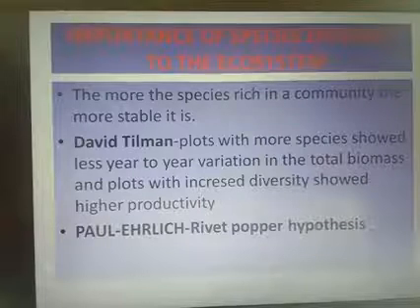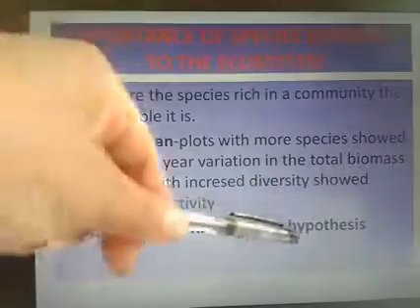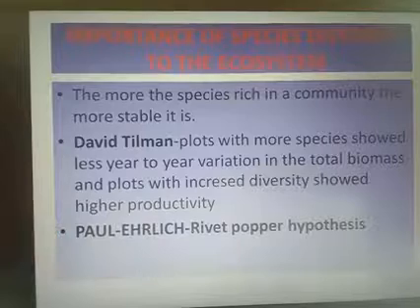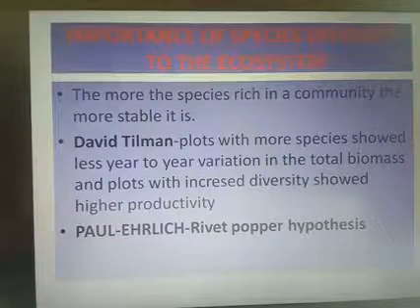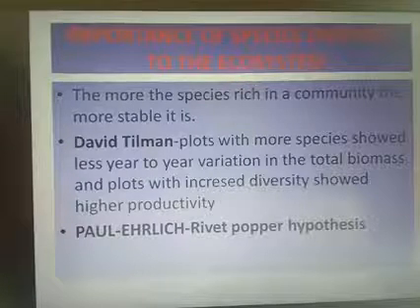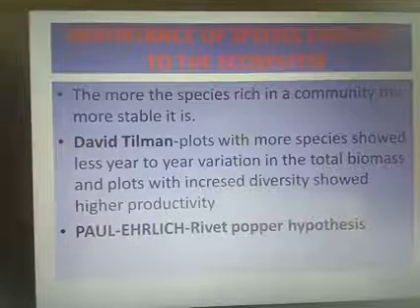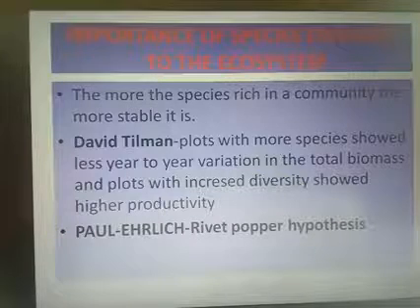The next is the Rivet-Popper hypothesis of Paul Ehrlich. This is our next important one. According to this hypothesis, the importance of biodiversity for the survival of species can be explained by the Rivet-Popper hypothesis proposed by Paul Ehrlich.